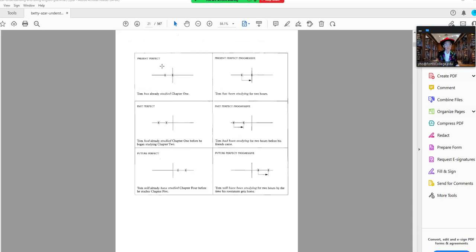And then here you have two actions, okay? Here you have one action that happens a little before this line in the middle, which means the present, just so you know. And so in the present perfect: I have talked for 20 minutes. I have lived in Los Angeles since 1985. So you have something happening a little bit in the past, but still going on into the present. I have lived. I have talked.